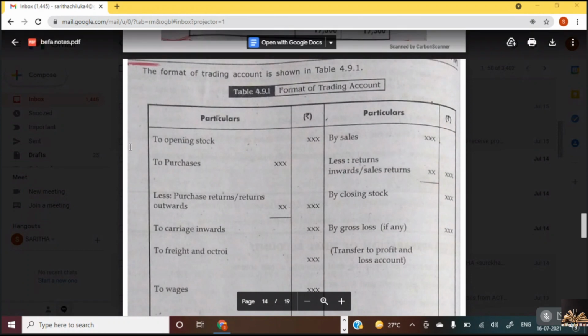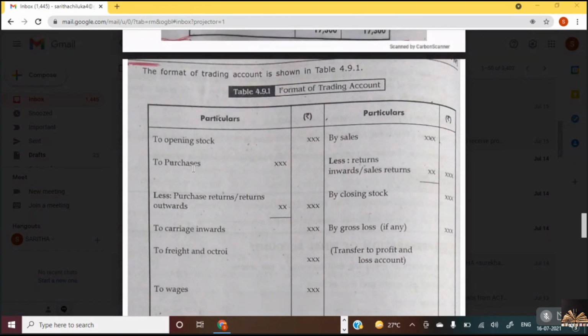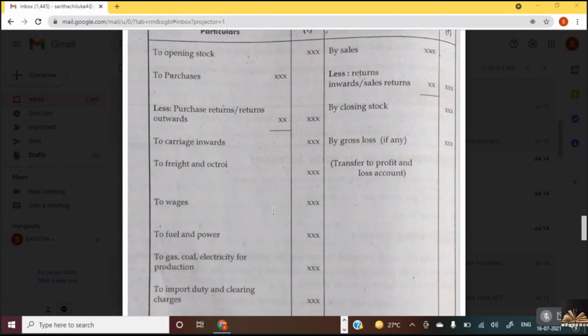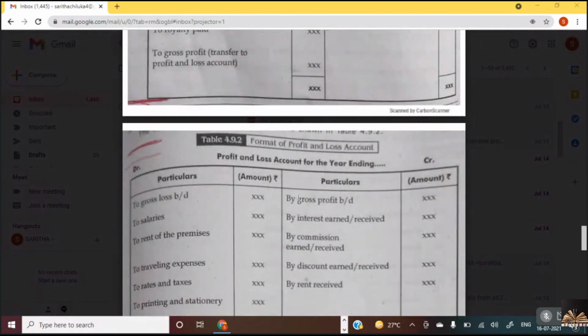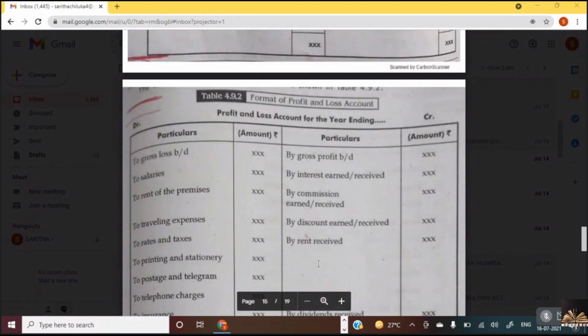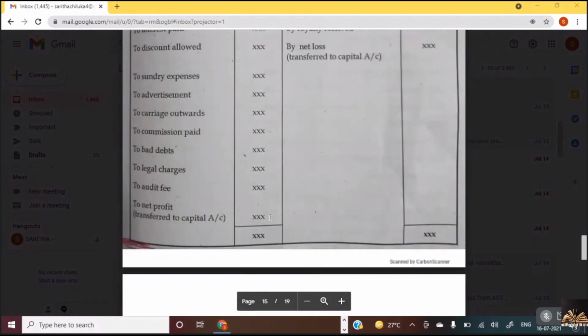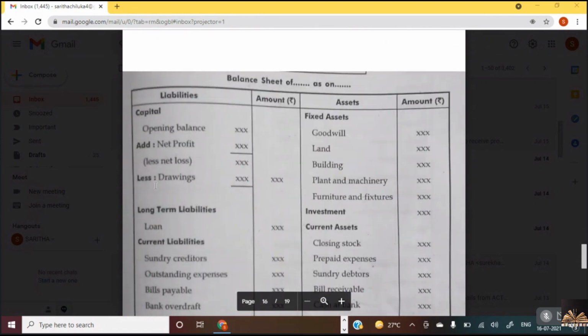First is the trading account. First item would be opening stock, second would be purchases, like that, and gross profit is what we reveal. The gross profit would be brought down from trading account. From this, office level expenses would be deducted and office level incomes would be considered and we arrive at net profit from the profit and loss account. This net profit would be added to the capital in the balance sheet. If it is net loss, we deduct. If it is net profit, we add. And if at all drawings are given in the trial balance, we deduct and put the net capital amount outside.